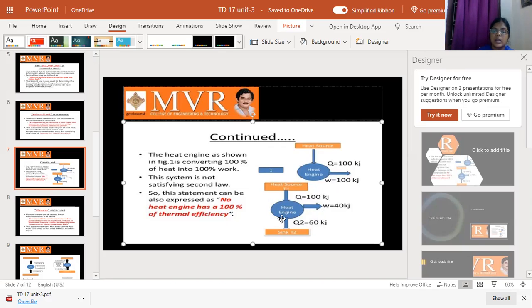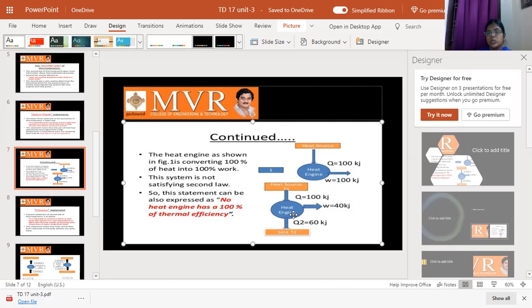Why are we using the second law of thermodynamics? The first law of thermodynamics does not say that heat flows from higher temperature to lower temperature. But the second law strongly says our heat engine takes heat from higher temperature and rejects heat to lower temperature. So we can say the direction of heat flow is from higher temperature to lower temperature.